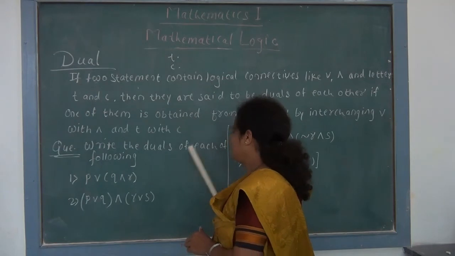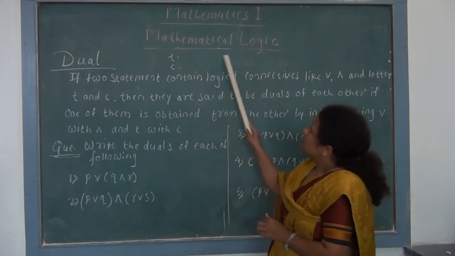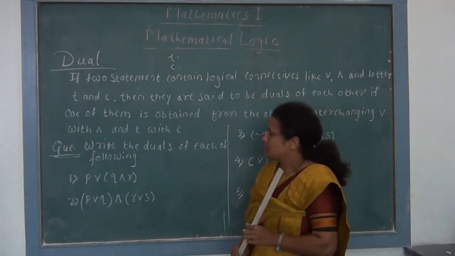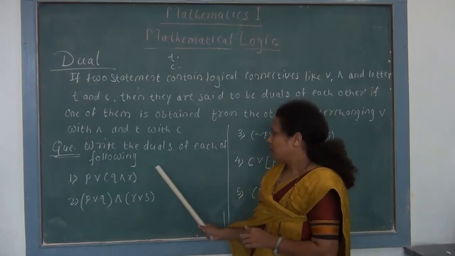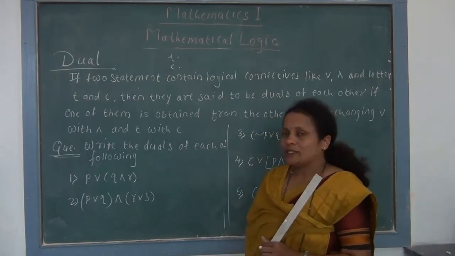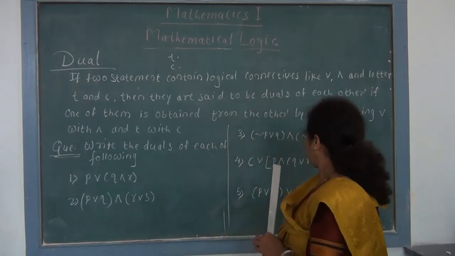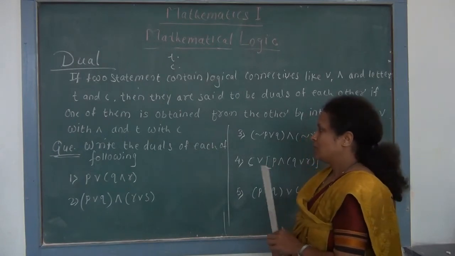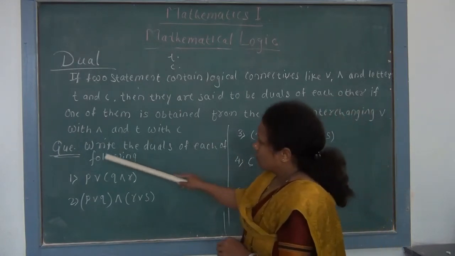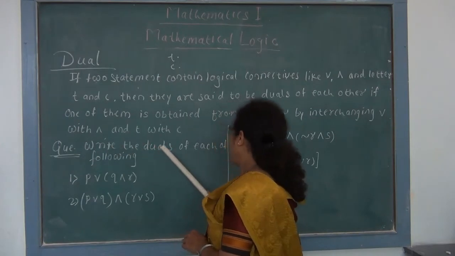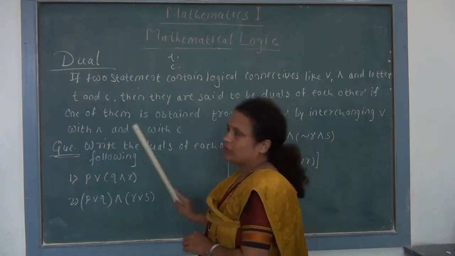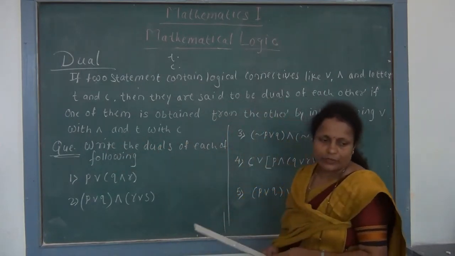So these are very easy questions for this mathematical logic which carry 2 or 3 marks. If there are two statements then it carries 2 marks, and if there are three statements it carries 3 marks. So we solve an example. The question is, write the duals of each of the following. We have to write duals.